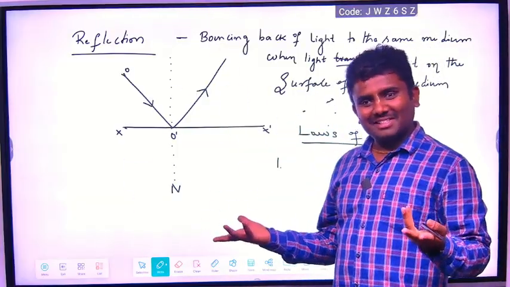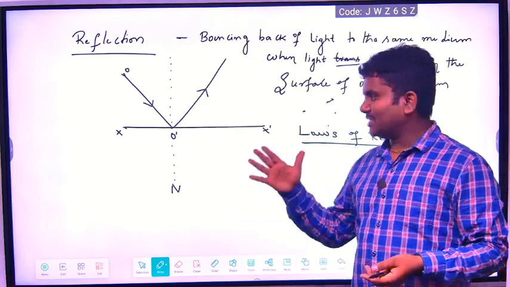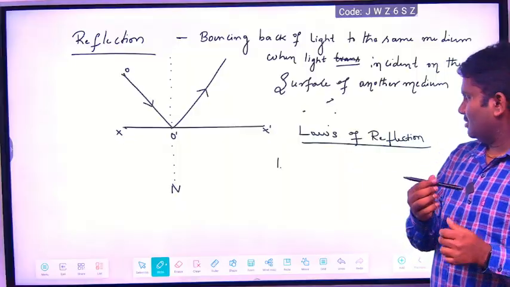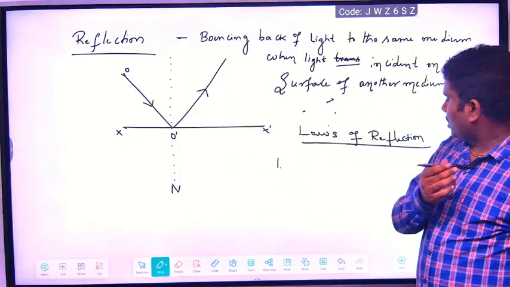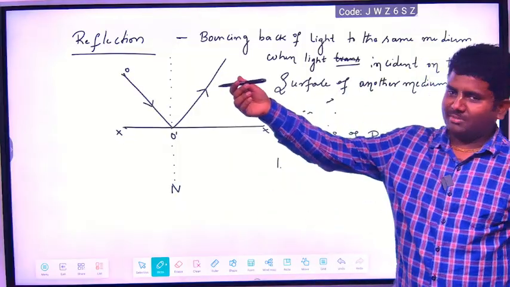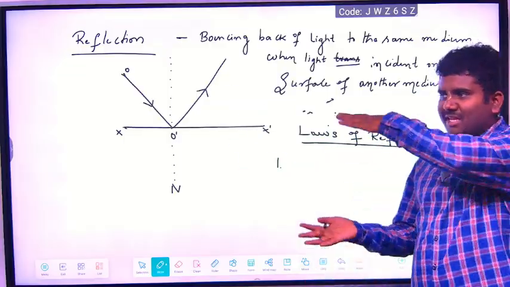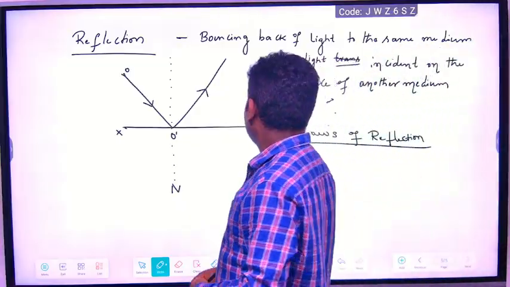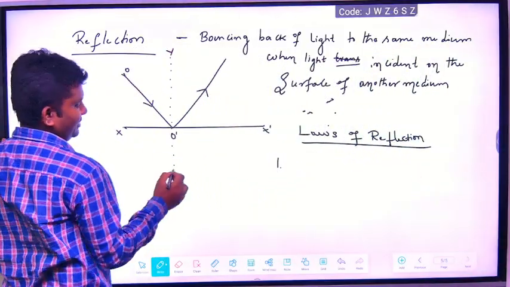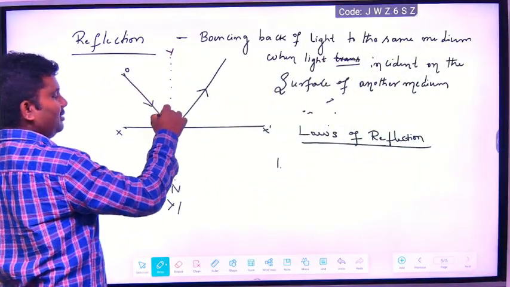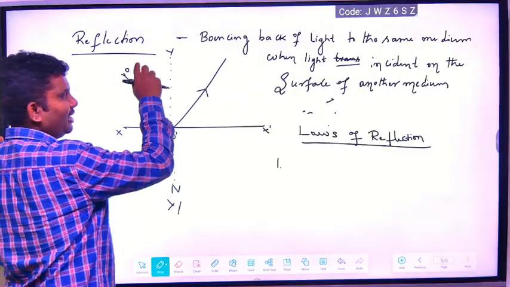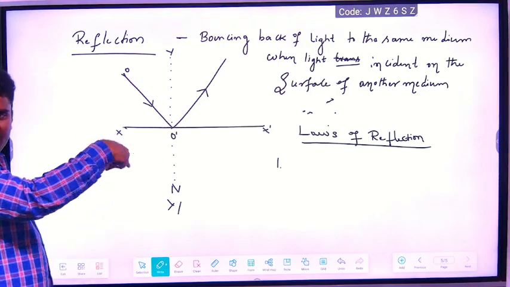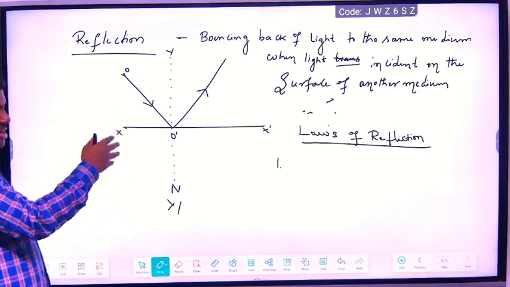The plane is the same. For example, the xy plane. Okay, this is the y axis, this is the x axis. So the xy plane it is. Now it will be incident and come back, in the same plane. Understood? Here you see, this is the x axis and this is the y axis, y dash. The incident and the reflected rays are all in the xy plane only, no? Is there another plane? Is there a z plane? No, no z axis. Only the xy plane.